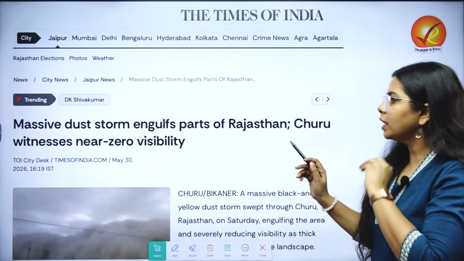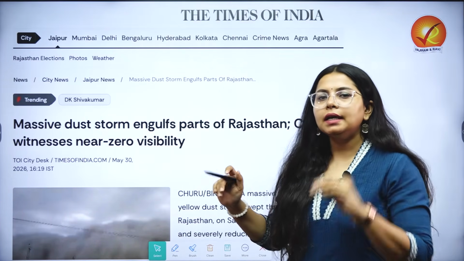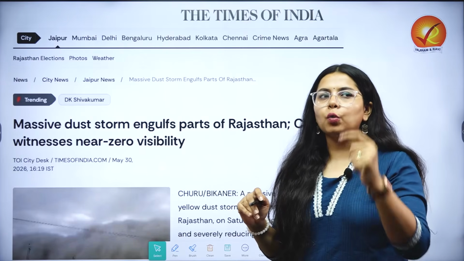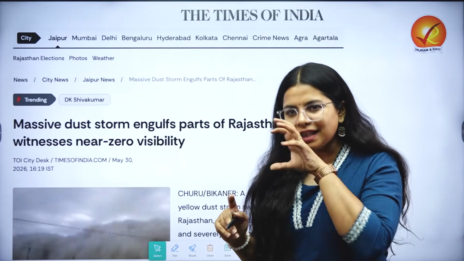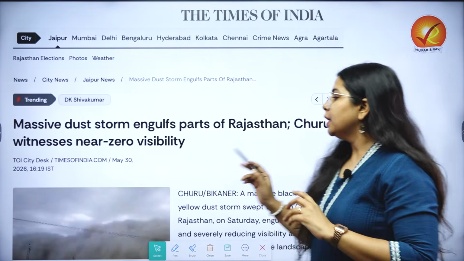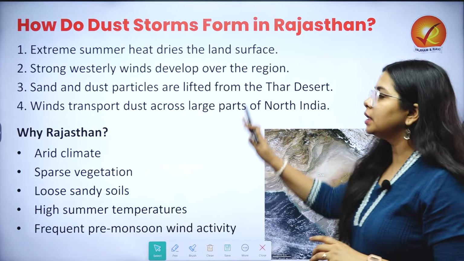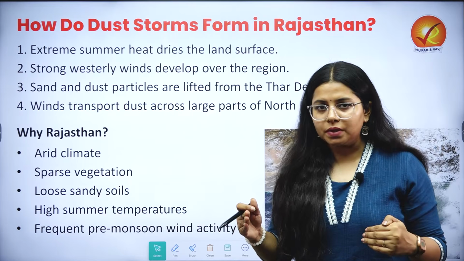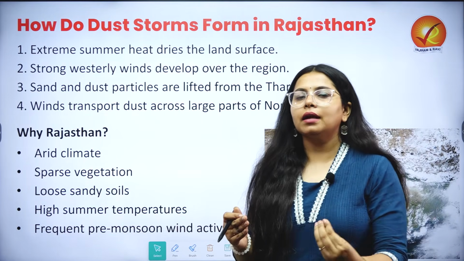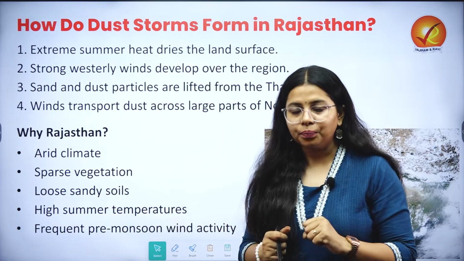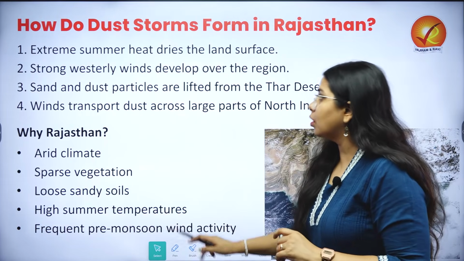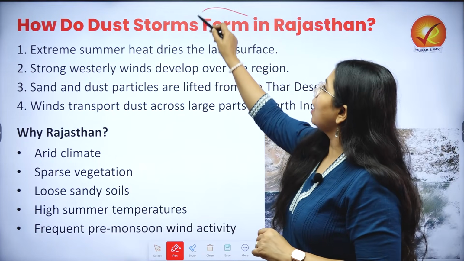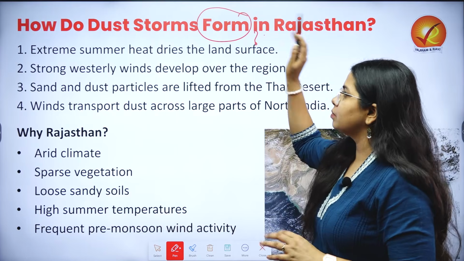Now when we are talking about dust storms specifically, let us start with understanding what leads to their origin in this certain area of India. When we are talking about Rajasthan, particularly the Thar Desert, we see frequent dust storms, and that is why the area in and around it is affected mostly by them. So how are they formed in this particular area?